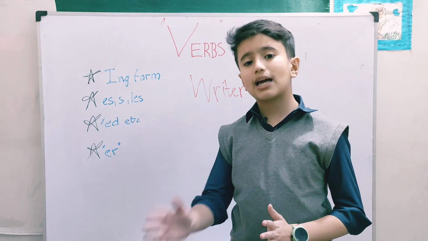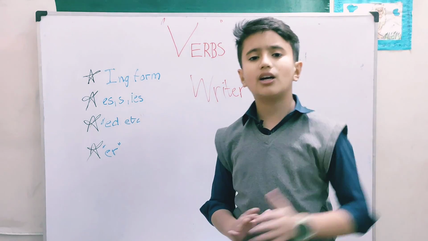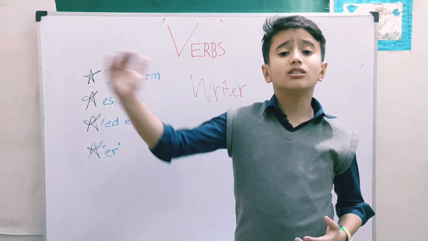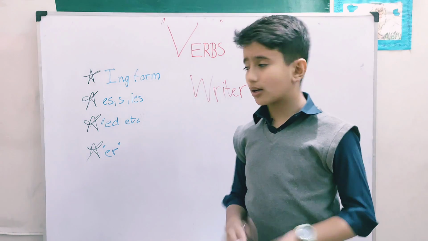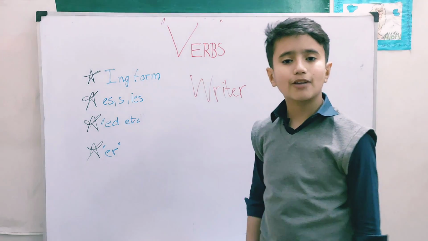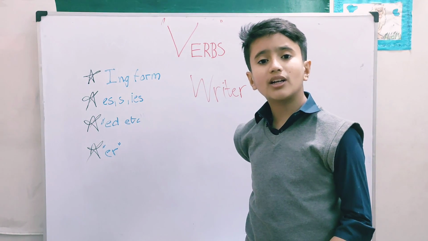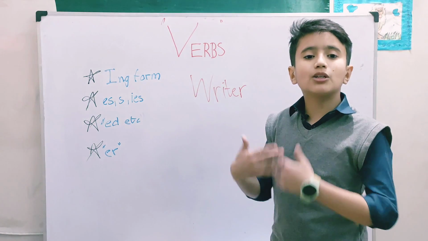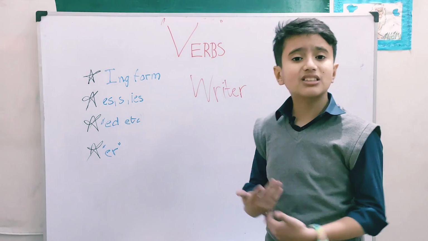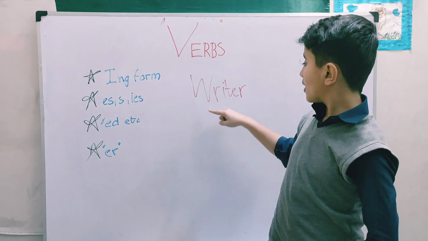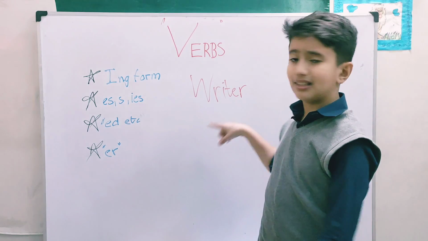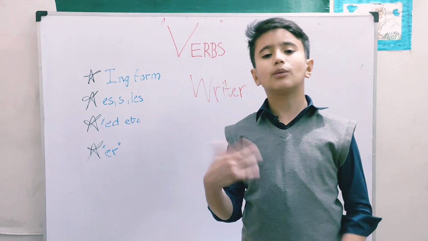He is the climber. He is the writer. He is the scripter. He is the director. He is the coder, etc. Code, for example: coding, coder, coded, code. These are verbs, so the person who does the verb or who does the action ends up being a writer. So if a person writes for a living, we can call him a writer. If a person edits, we can call him the editor.